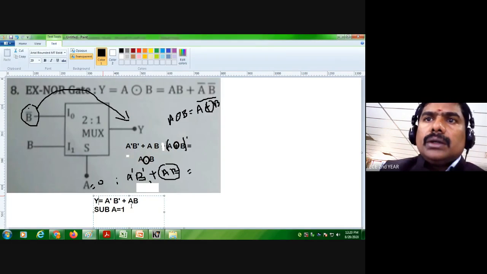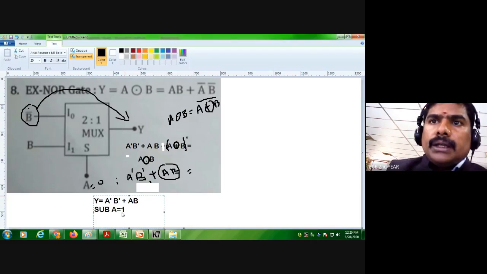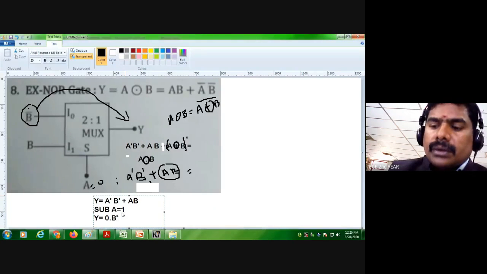Now you put a equal to 1, so y equals a dash, which is 0, the complement of 1, into b dash, plus a equal to 1, so 1 into b.